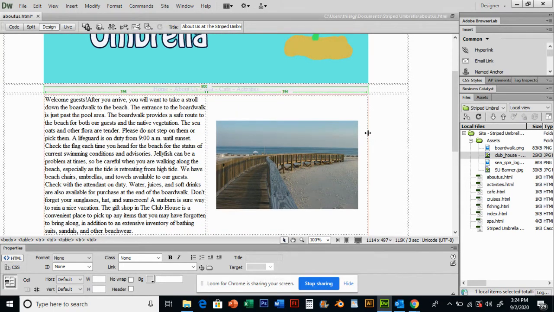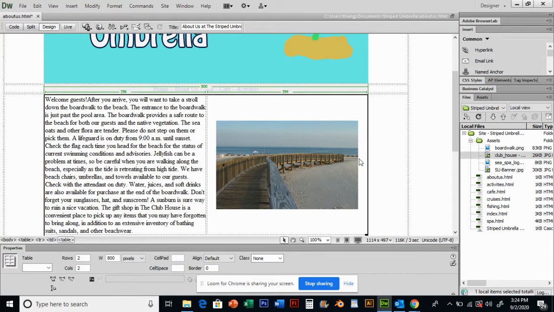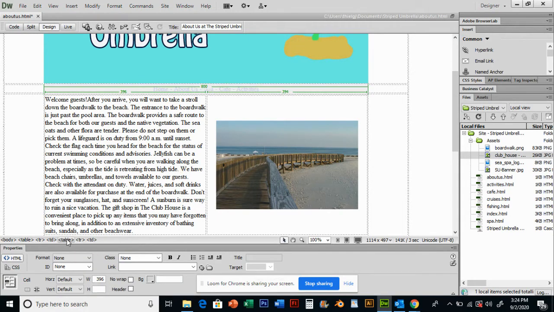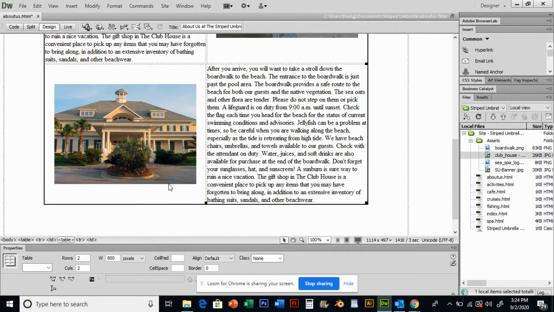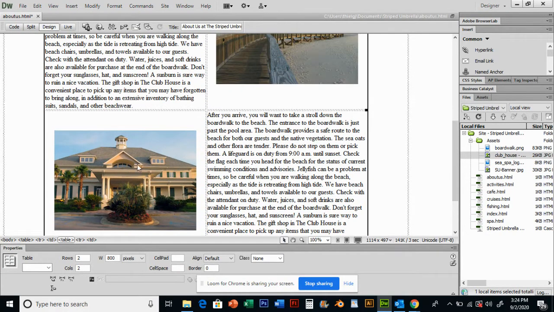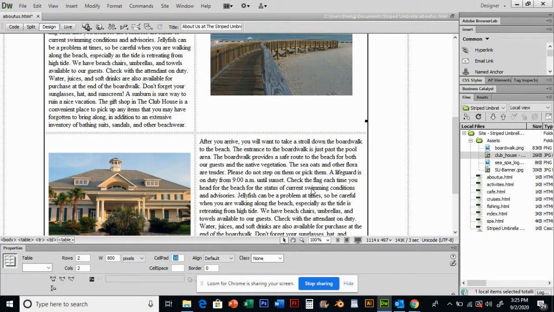Now in a table, you can click on a table, and I can click this nested table, click a border to get it selected, or select that meta tag to select it, so I can get that table selected. You have some table settings, and because we have invisible borders, you can't really tell that it's packed tight, but with your table selected, you'll see down here in my properties, it's 2 rows, 2 columns, 800 pixels. I can click in cell pad. Let's say I type 10. It's going to add some padding on the inside of that cell.